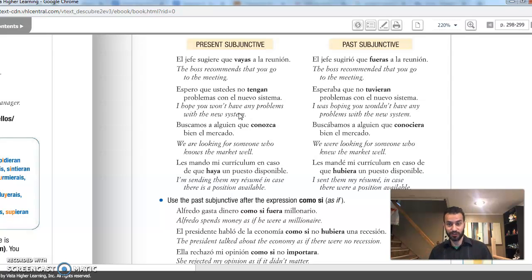Now, let's change that to the past subjunctive. I was hoping that you wouldn't have any problems with the new system. Esperaba que no tuvieran problemas con el nuevo sistema. Why tuvieron? Because, again, you can go back to chapter 3-1. The preterite of the verb tener starts off with tuve, tuviste, tuvo, tuvimos, tuvisteis, tuvieron. So tuvieron, dropping the ron, that'll be tuvieran.